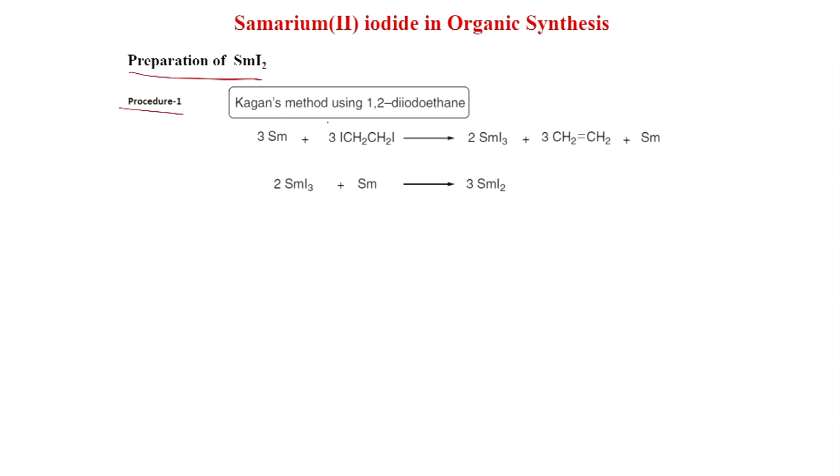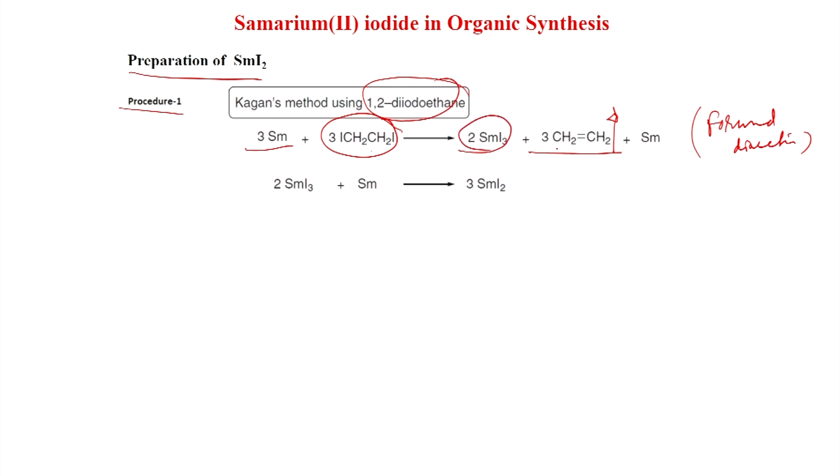First, procedure 1, this is Kagan's method using 1,2-diiodoethane. So, this is the 1,2-diiodoethane, and this is interesting, here you get the ethylene gas. So, this gas will be out, so the reaction will go in the forward direction. The reaction will be quite fast. 3 equivalents of samarium metal, and then 3 equivalents of this will give 2 equivalents of SmI3, 3 equivalents of ethylene and samarium. This SmI3 and samarium again will react to generate the SmI2.